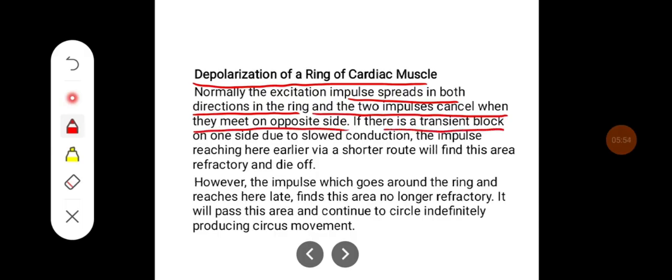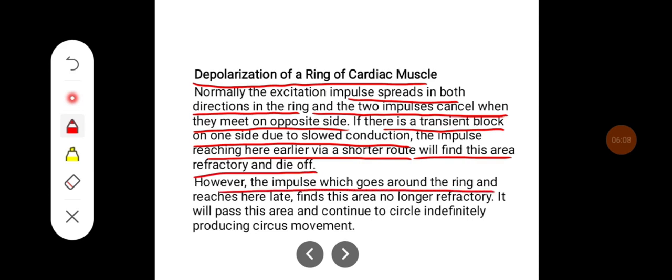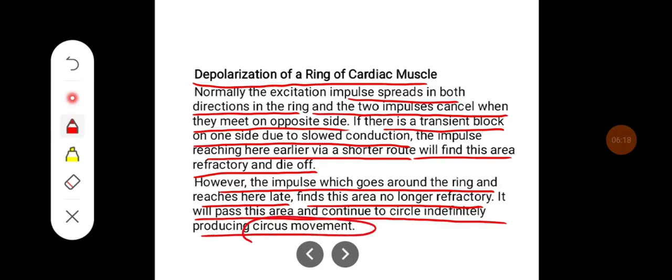If there is a transient block on one side due to slowed conduction, the impulse reaching here earlier via the shorter route will find this area refractory and die off. However, the impulse which goes around the ring and reaches here late finds this area no longer refractory. It will pass this area and continue to circle indefinitely, producing circus movement.